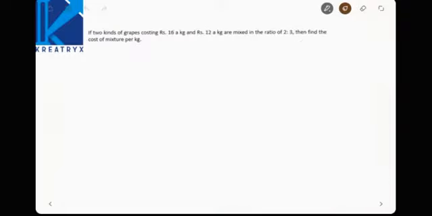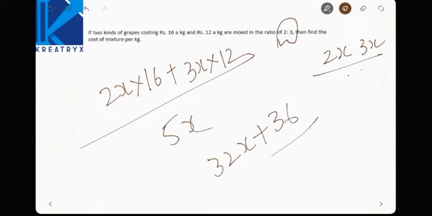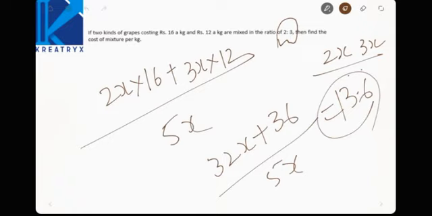If two kinds of grapes costing 16 per kg and 12 per kg are mixed in a ratio of 2:3, then find the cost of mixture per kg. You have to find out the cost of mixture per kg. Let us consider this as 2x and 3x, right? Weights. So 2x into 16 plus 3x into 12 divided by 5x. Now 32x plus 36x by 5x, that is nothing but 68 divided by 5, which is nothing but 13.6. The average price is 13.6.